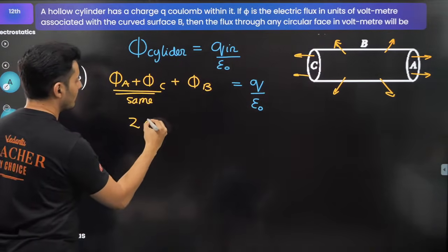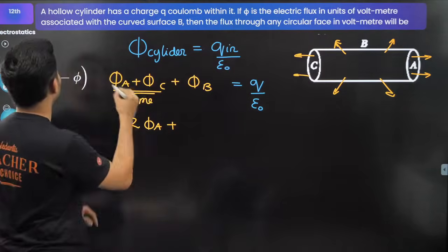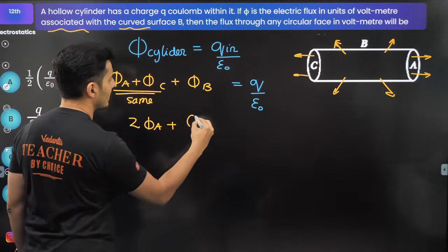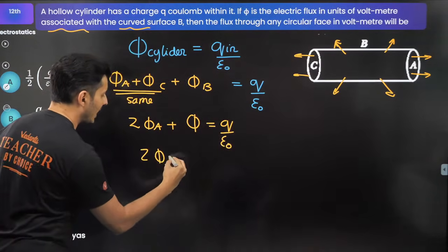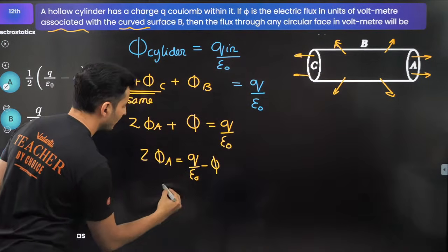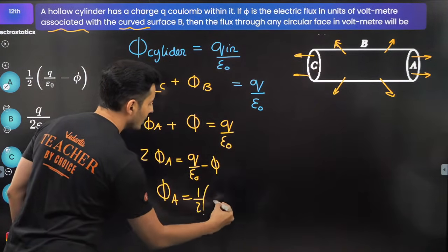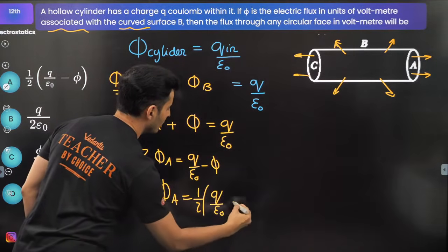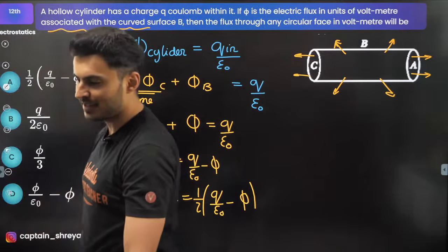So I can say 2 times phi A plus phi B. The flux through the curved surface, it is clearly mentioned, is phi. So 2 times phi A is nothing but Q by epsilon naught minus phi. So phi A will be half of Q by epsilon naught minus phi. That is the answer.